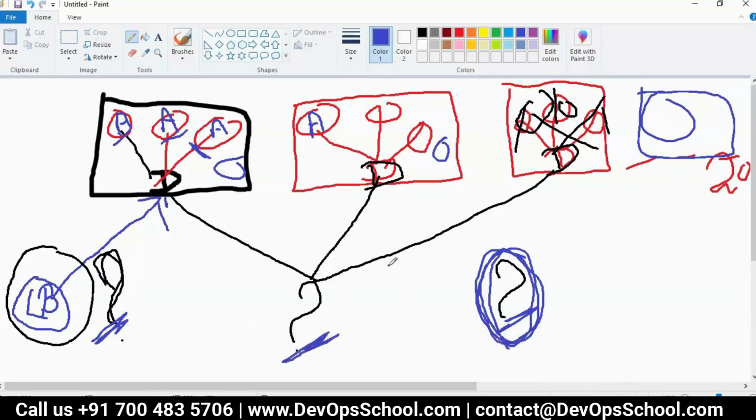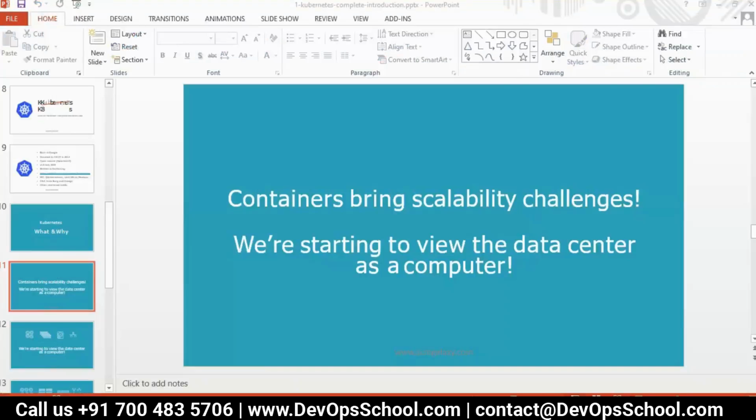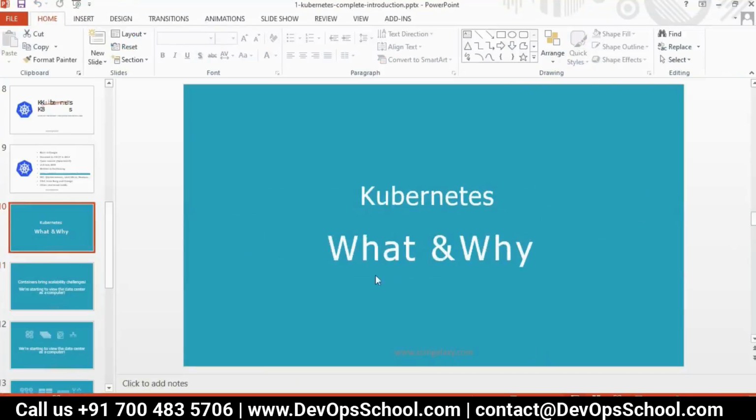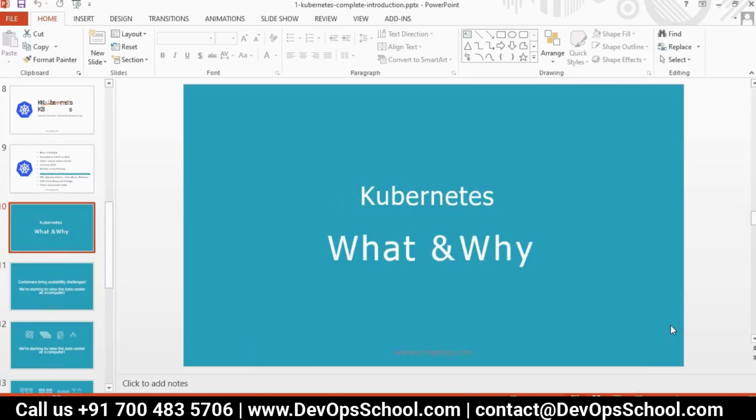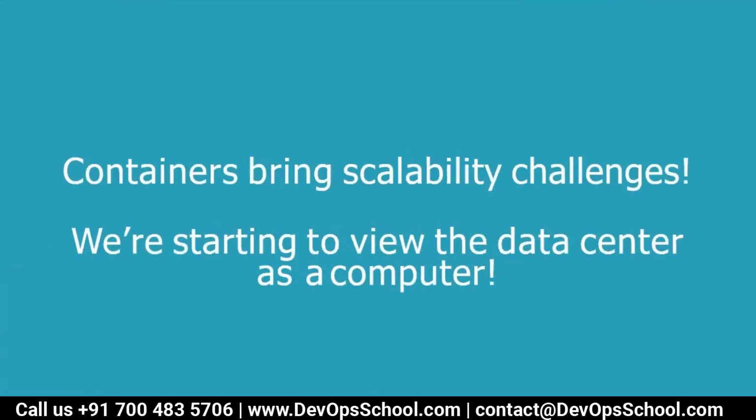You might have heard about it. Another tool which we are learning as part of this session is Kubernetes. So now you have understood why we are learning Kubernetes: to overcome the Docker limitations with production servers. Kubernetes can help us with this.